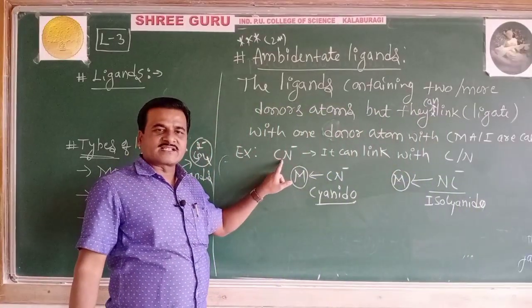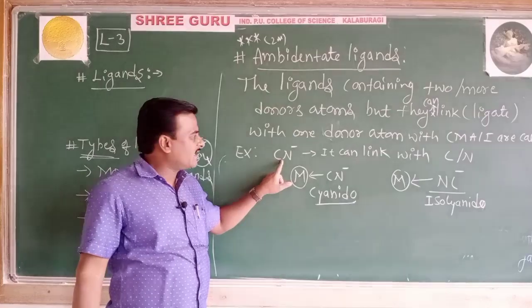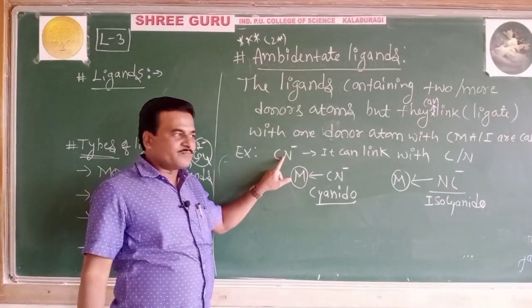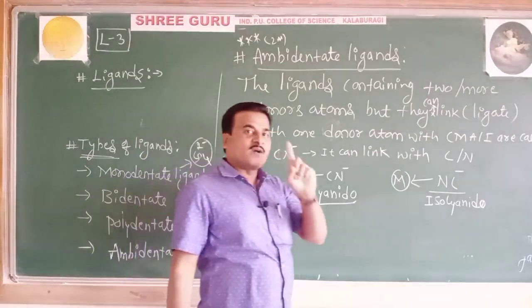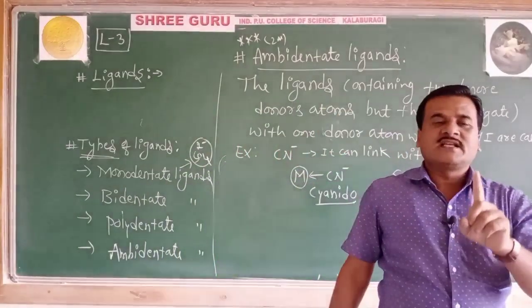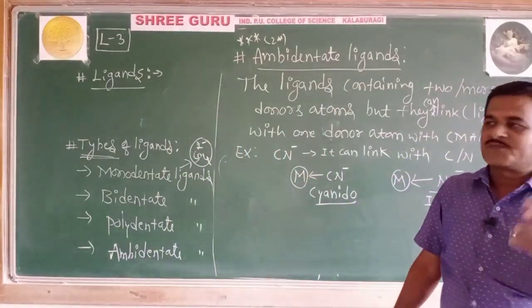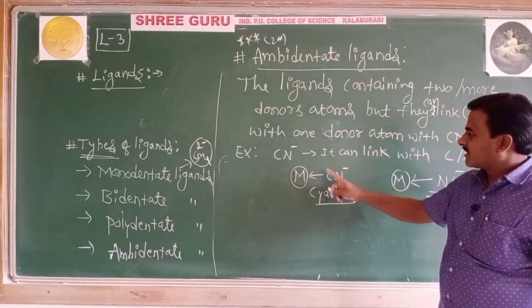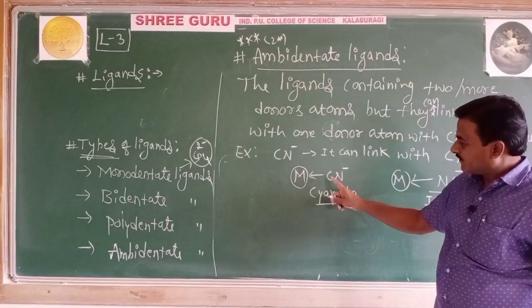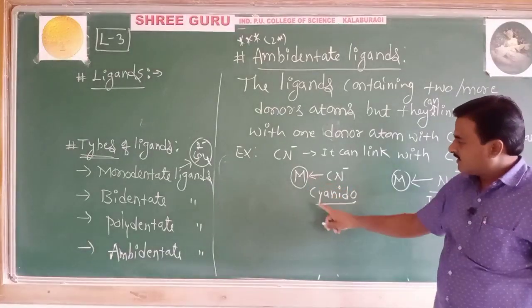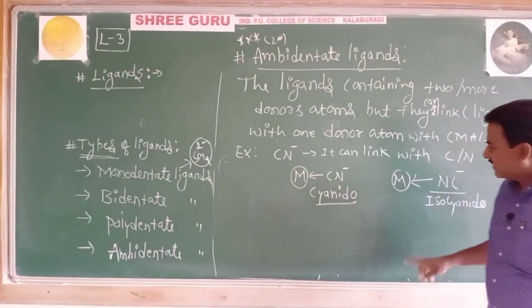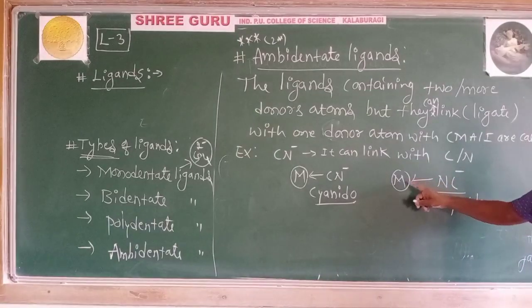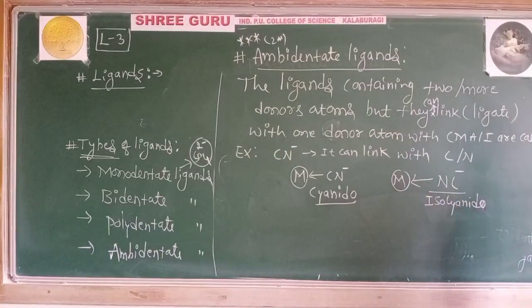CN minus is an example of an ambidentate ligand. It contains two donor atoms, but only one of the donor atoms links with the central metal atom during the formation of a complex. Those are called ambidentate. CN minus, if it gets linked through carbon, is called cyanido ligand. If it is linked through nitrogen, it is called isocyanido.